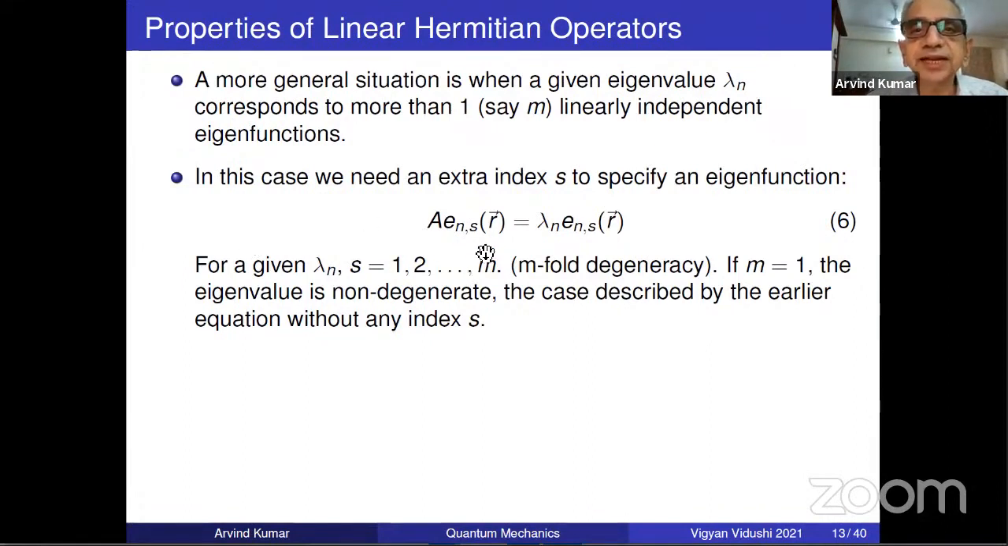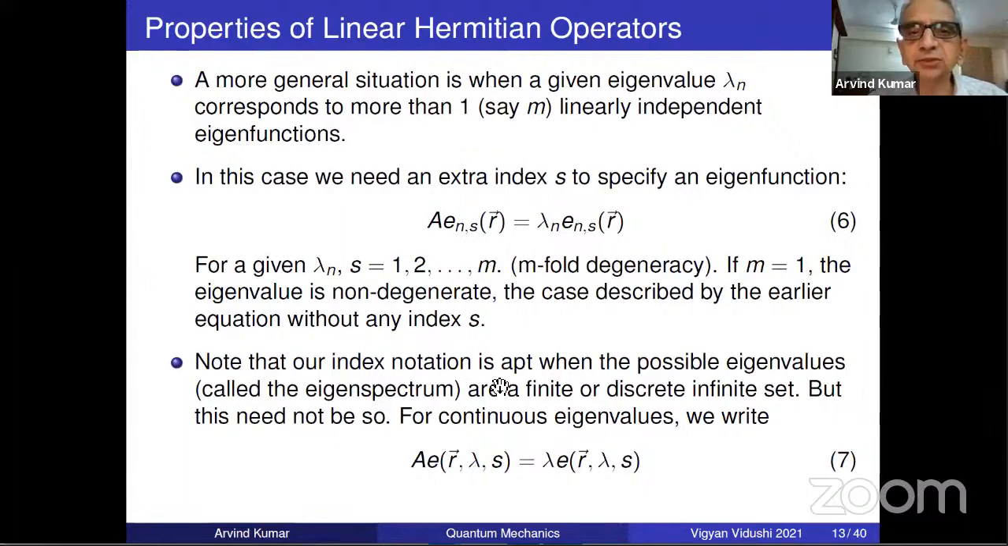And so we need an extra index to denote degeneracy. Don't put S here. It will be a big error if you put S here. Here it is only one index. It's the wave functions, the eigenfunctions, which are carrying the index. That is what shows that for a given lambda, for a given n, there are many S. That is the meaning of degeneracy.